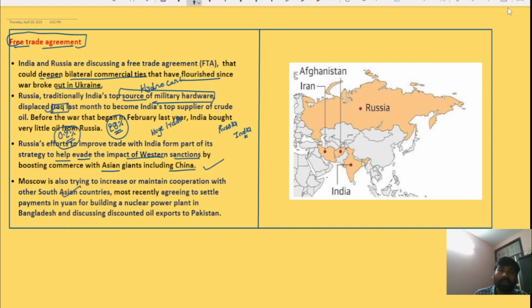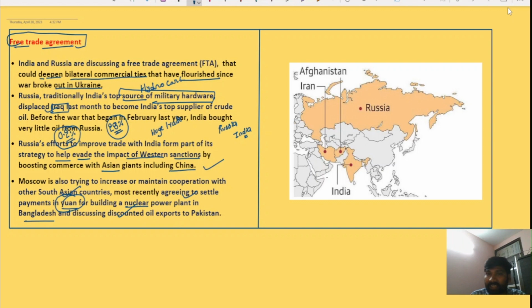The examples include agreeing to settle payments in yuan, the currency of China, for building a nuclear power plant in Bangladesh, and discussing discounted oil exports to Pakistan. So these are examples of Russia's increasing engagement with South Asian countries.